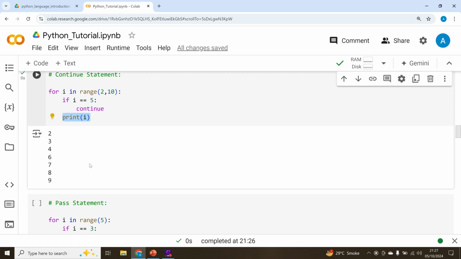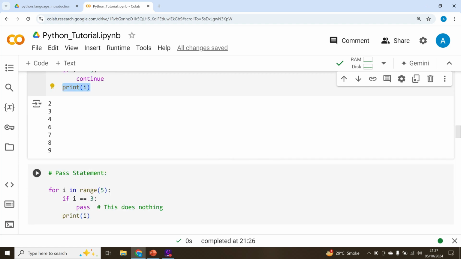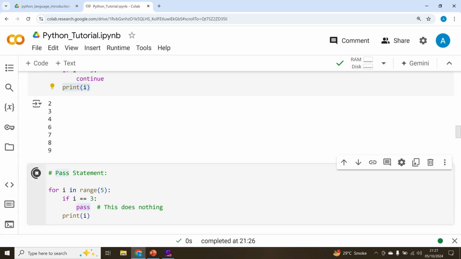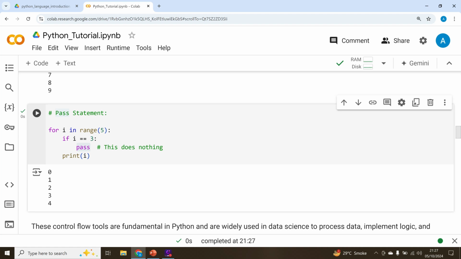And now we have another statement called the pass statement. The pass statement actually does not do anything. It can be used as a placeholder for some piece of code that you want to add. In some cases in your code you want to write code, but you say, okay, I will do it later, but I just want to keep a placeholder there. So you can write pass there. If I execute this one, nothing will happen. Even if i is equal to 3 is true, it has not interrupted the loop. It was the same loop that we tried before: for i in range 5, going from 0 to 4, if i equals 3, pass.